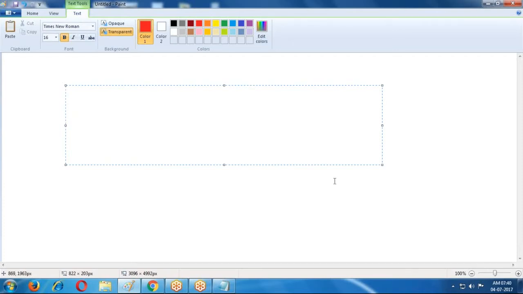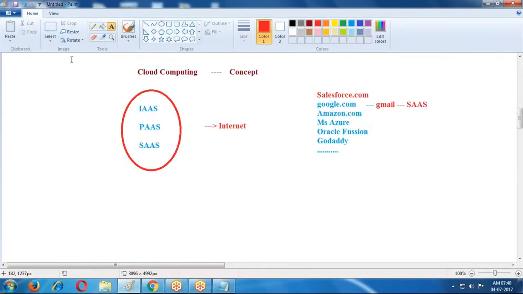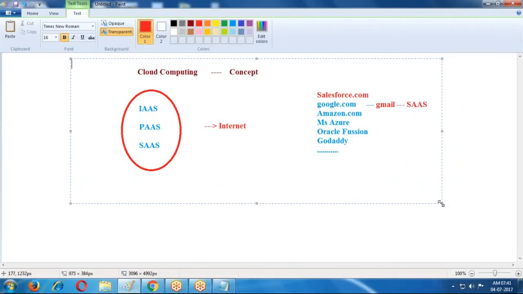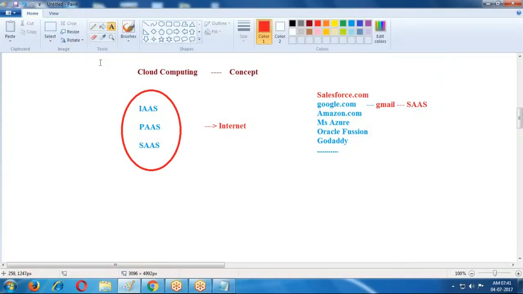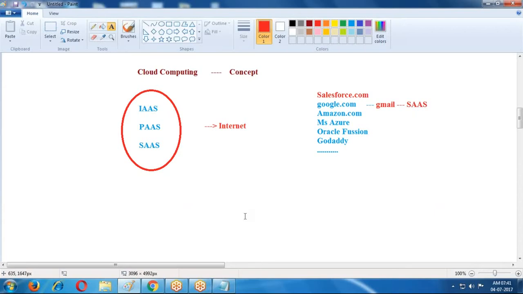Like this, 90% of services in our daily life are service oriented. The same thing is applicable here. Cloud computing is also service oriented. It means pay and use model. Whatever services you require, you pay the amount and use the services.